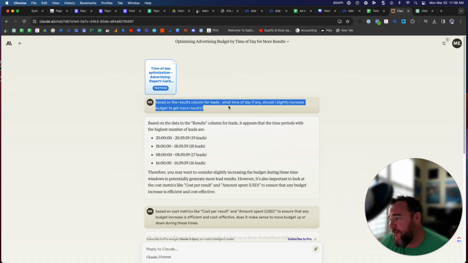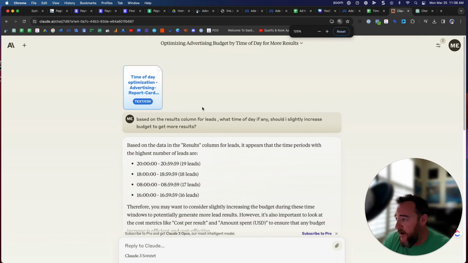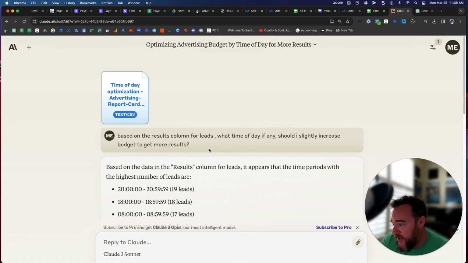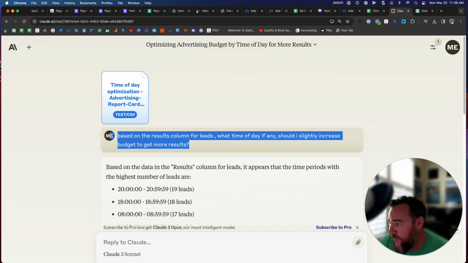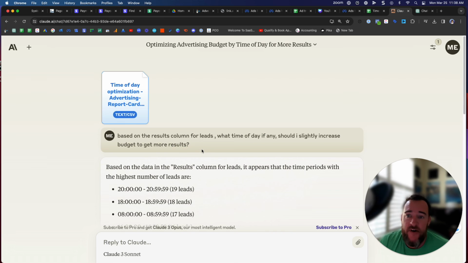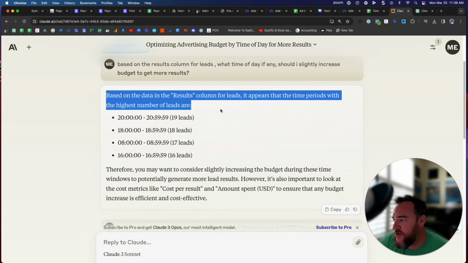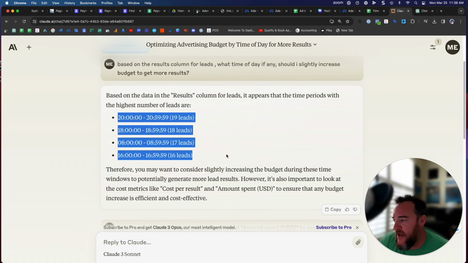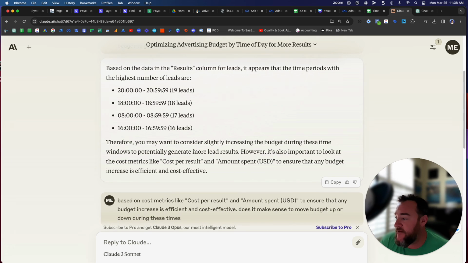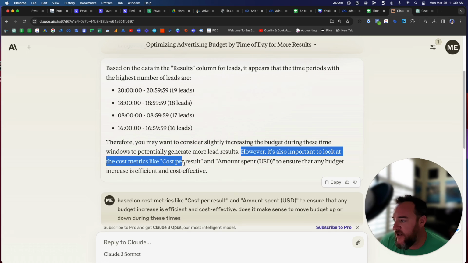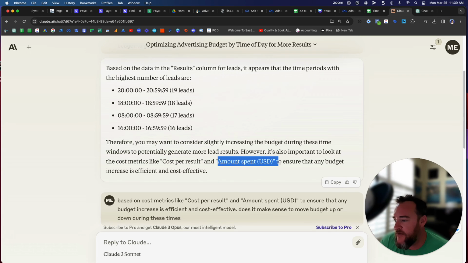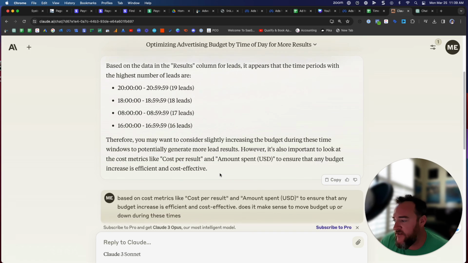An example here is: based on the results column for leads, what time of day, if any, should I increase budget to get more results? I didn't talk about Facebook. I didn't talk about anything. Basically, it came back with, based on just the results, these are the times of day I got the most leads. And then it made some recommendations, so this is when you can increase your budget. However, it is important to look at the cost per result and amount spent to ensure any budget is effective.